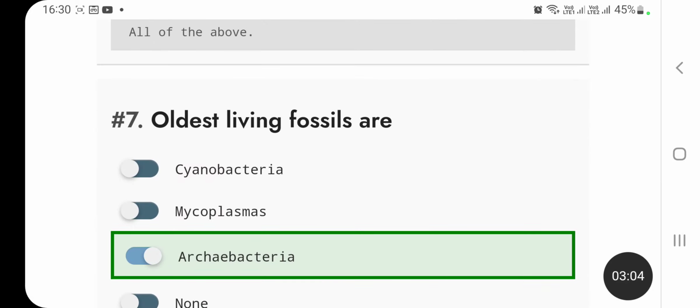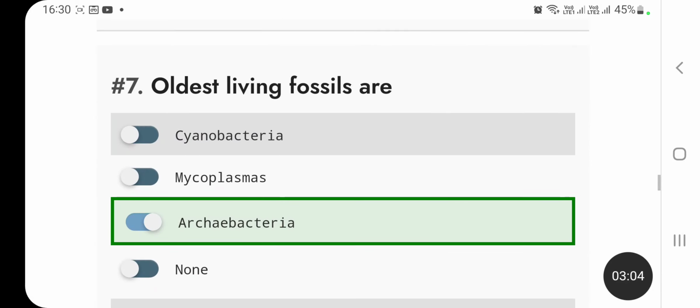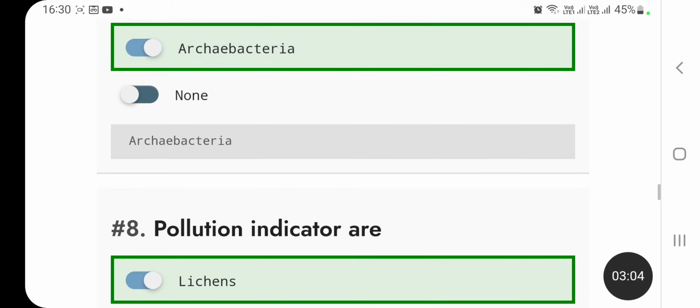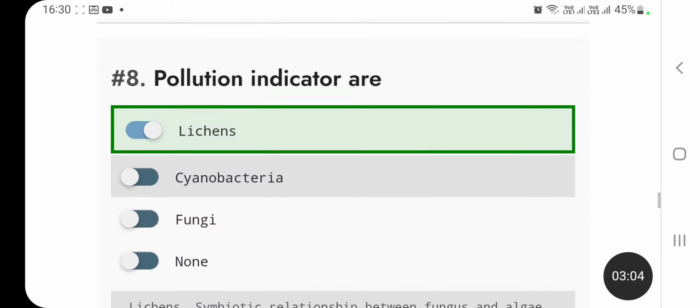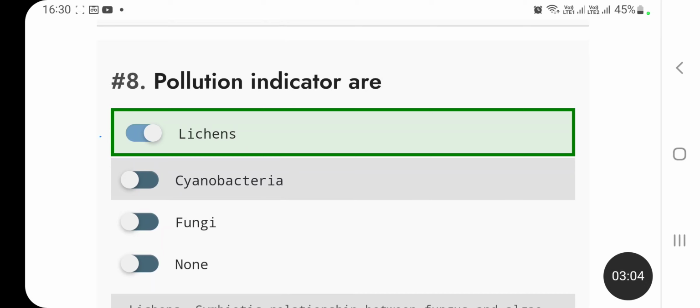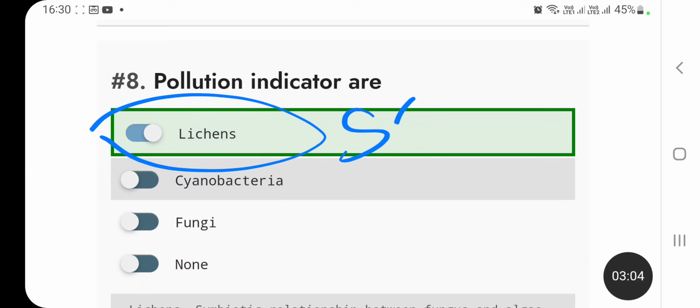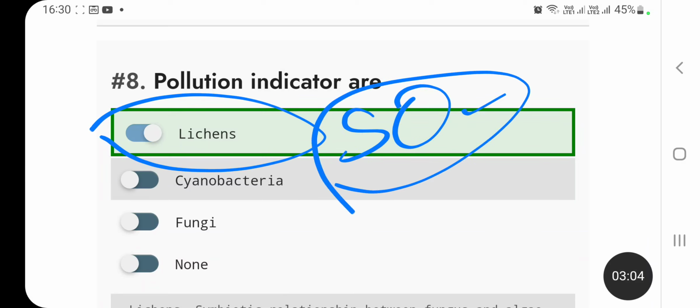Next question is oldest living fossil. Archaebacteria is the oldest living fossil. Next, pollution indicators. Yes, very important. Lichens are the pollution indicators, and they actually indicate specifically sulfur dioxide pollution, the pollution related to sulfur.